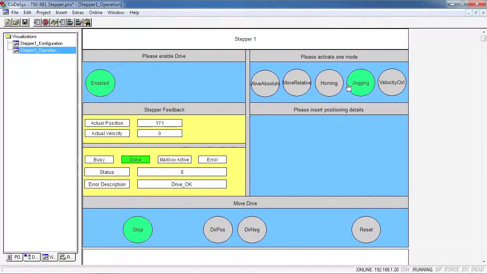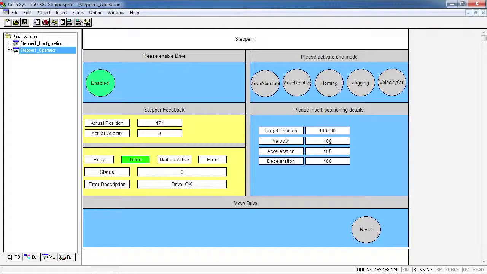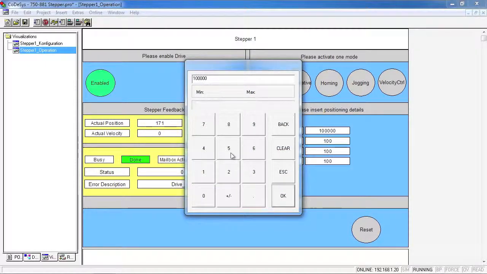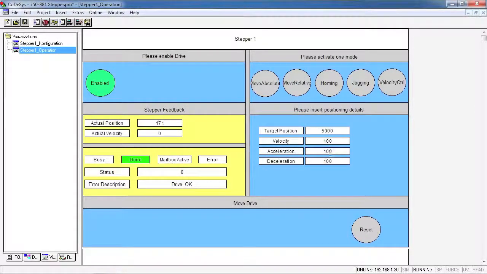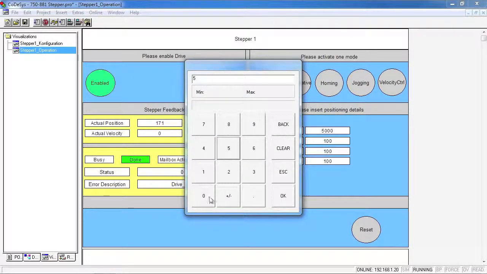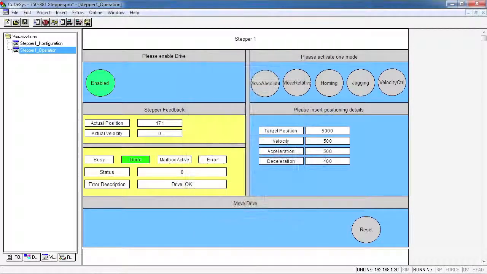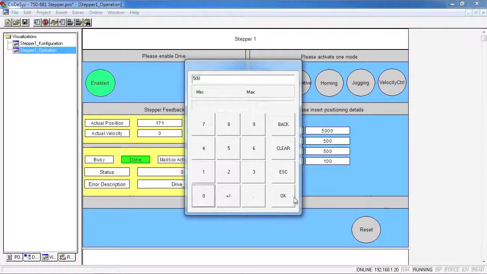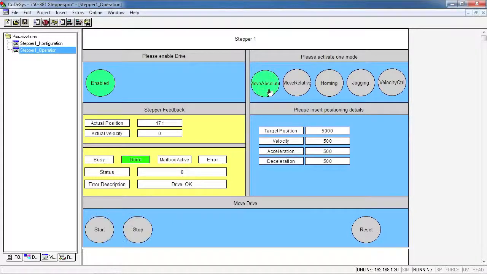And now I'm going to take it out of jog mode, and we're going to change the velocity and target position and acceleration, deceleration to some nominal values, and then we'll test the absolute and relative moves. So I'm just going to put in 500 for velocity, 500 for accel and decel, with a 5,000 target position.